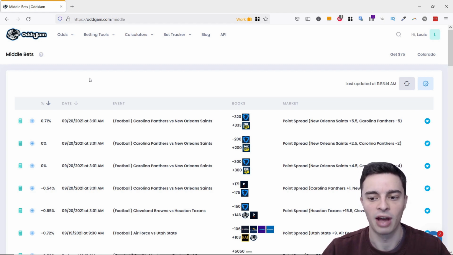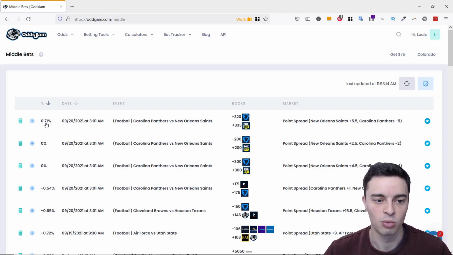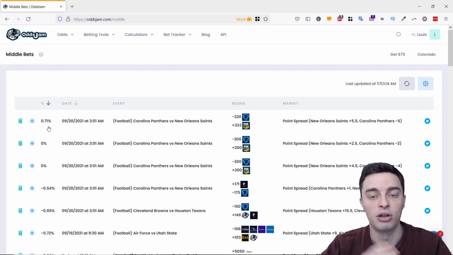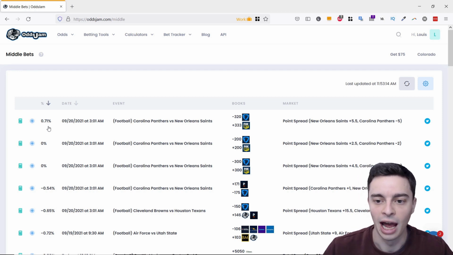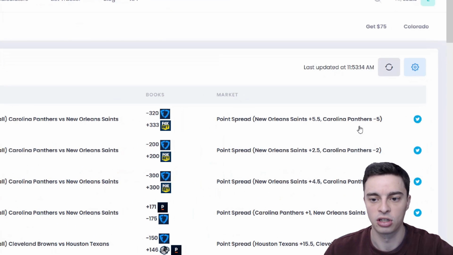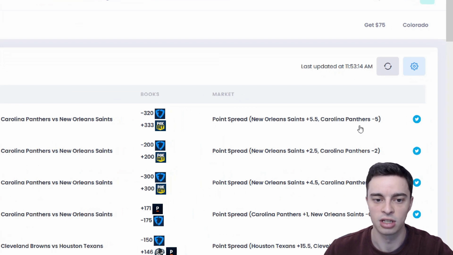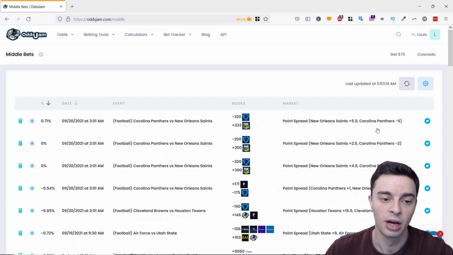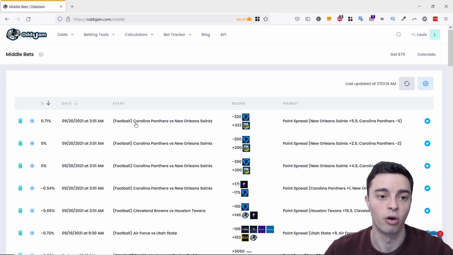But it is possible that if a particular outcome occurs, both of your bets could actually pay off, resulting in a huge payout. So if you've got a positive middle, like this first one here with a 0.71% profit margin, it's a regular arbitrage bet, but you could also make money if, for example, a particular outcome occurred. As you can see here, the spread between these two different teams is not identical. So there is a situation where both bets could win. So that's quite useful as well. And a lot of arbitrage betting software don't offer this, but OddsJam do, and I quite like that.